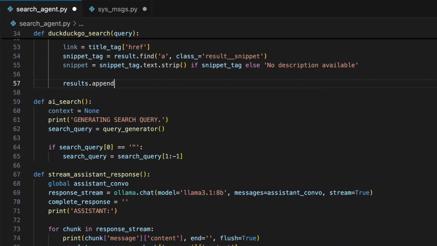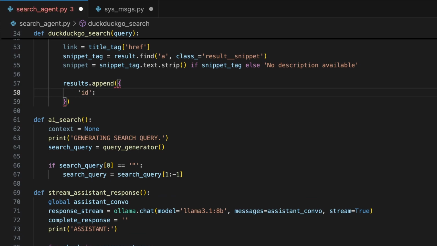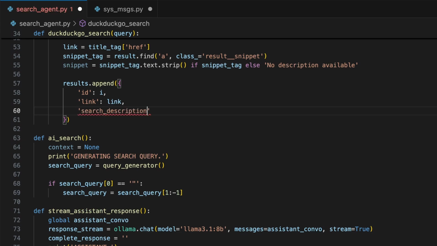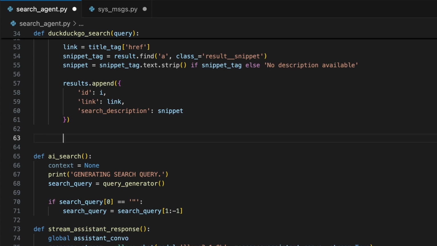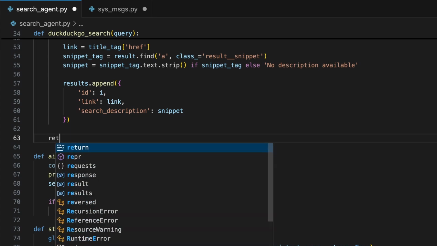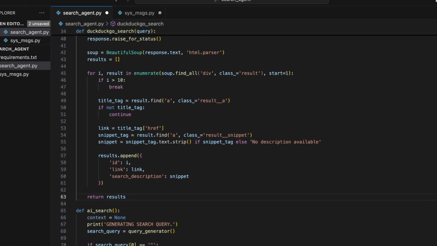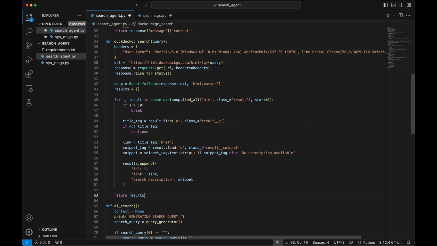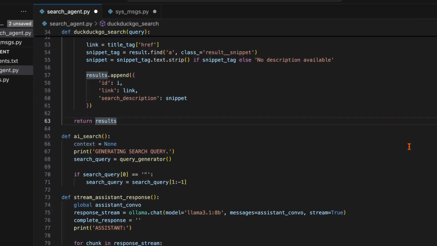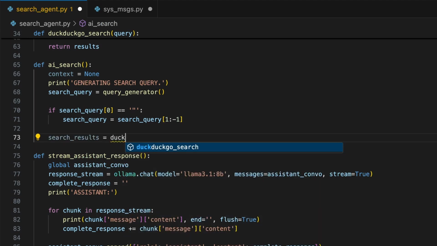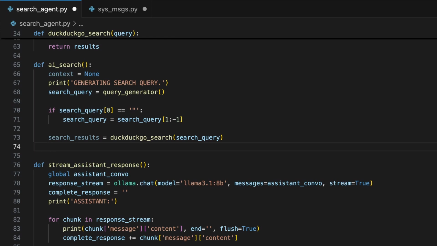Now we can append a dictionary to our results list with the following keys: ID being the result's index as tracked by enumerate, link being the extracted URL from the result, and search description being the clean snippet text. And outside of the loop, finally return the results list, which now contains up to 10 structured search results, each with its own unique ID, link, and description. Down in our AI search function, we can create a new variable outside of the if statement named search_results, which will store the results from sending the search query to the new DuckDuckGo search function.